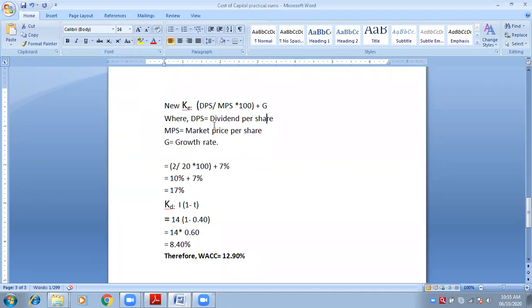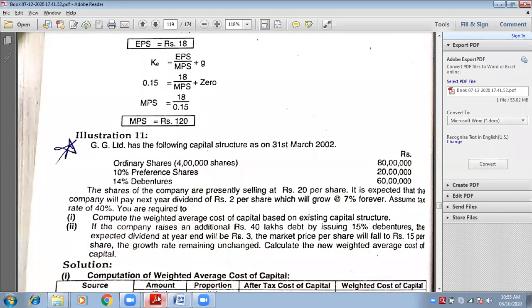Now, you tell me, in case B, what is DPS? That is dividend per share, and what is market price per share? 2 and 20.